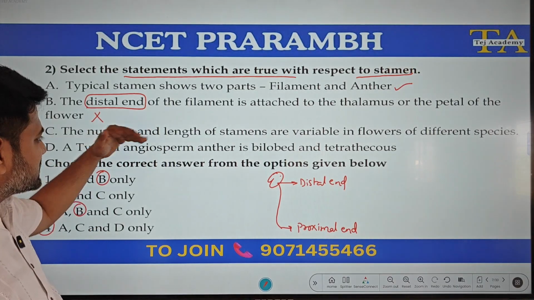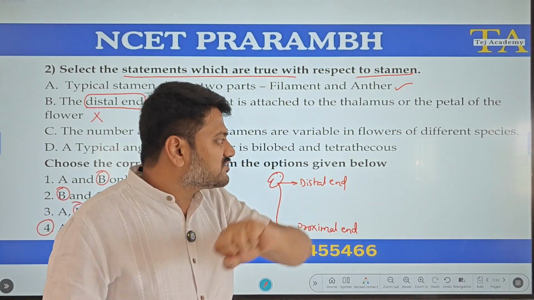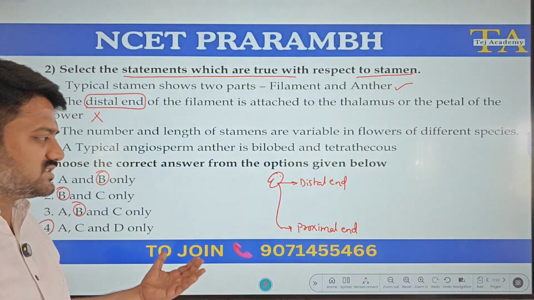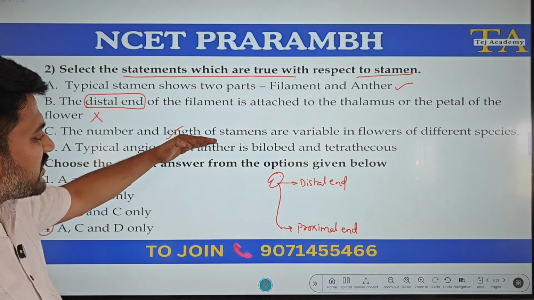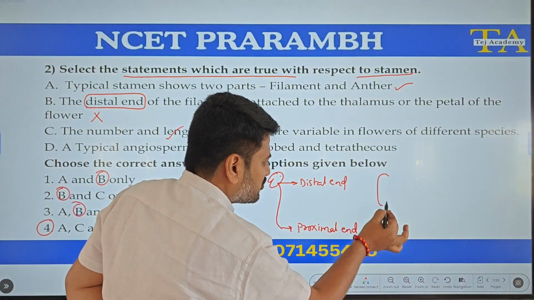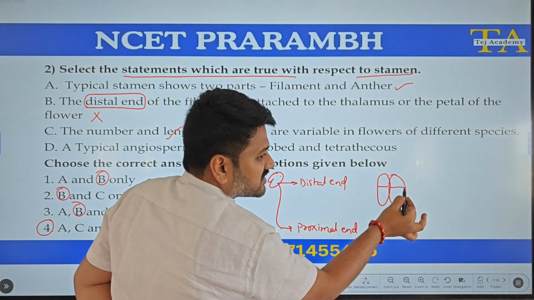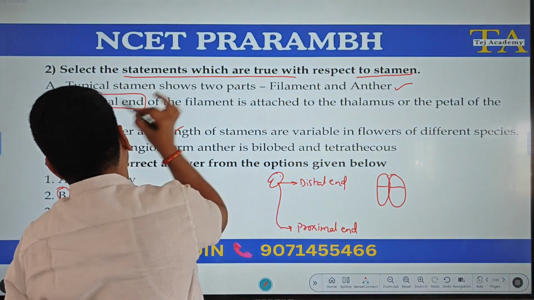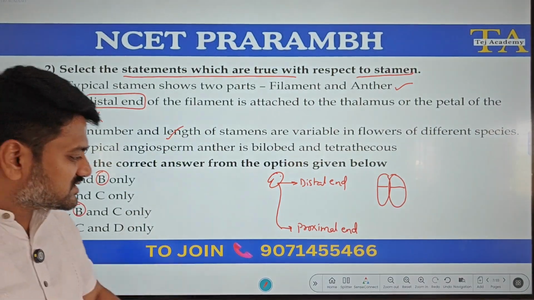You can see the C statement. The number and length of the stamens are variable in flowers of different species. Yes, it is going to be varied. A typical angiosperm anther is bilobed and tetrathecous. Yes, there are 2 lobes and tetrathecous. Each lobe is dithecous. That is why overall anther is tetrathecous. Both statements are correct. So, option 4 is the correct option.